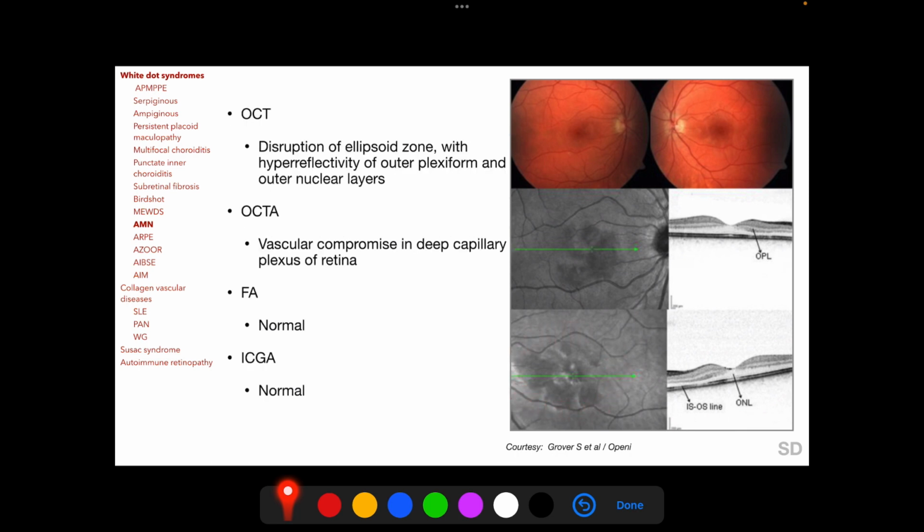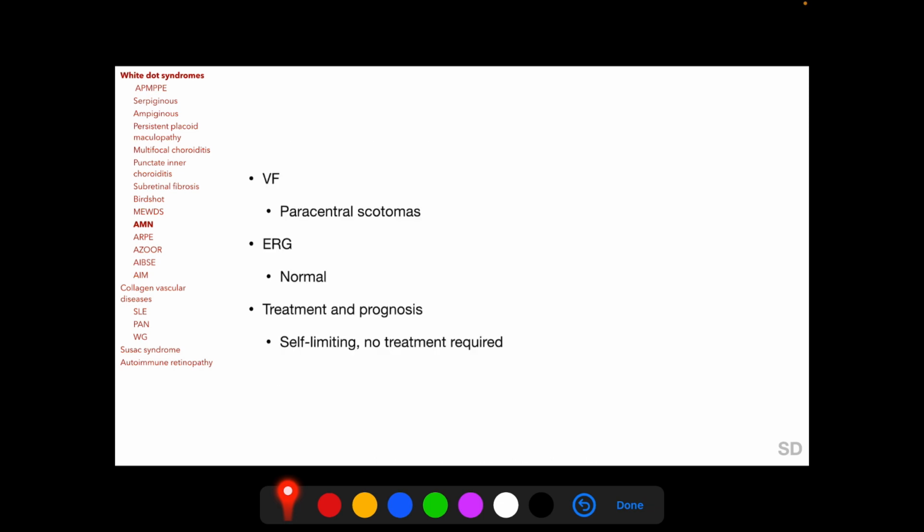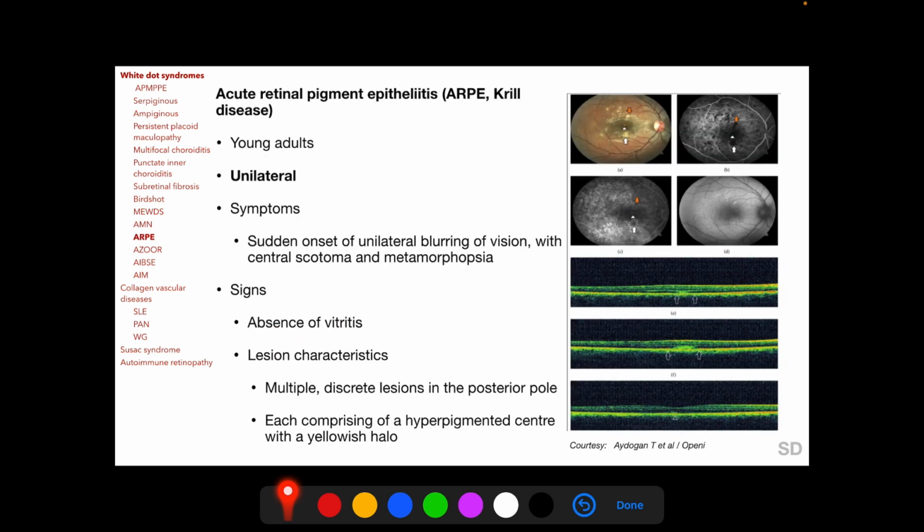On OCT we have disruption of ellipsoid zone with hyperreflectivity of the outer plexiform and outer nuclear layers. OCTA shows vascular compromise in deep capillary plexus of retina. However, fluorescein angiography and indocyanine angiography results are normal. Paracentral scotomas are found on visual field, ERG is normal, and AMN is self-limiting and no treatment is recommended for AMN.